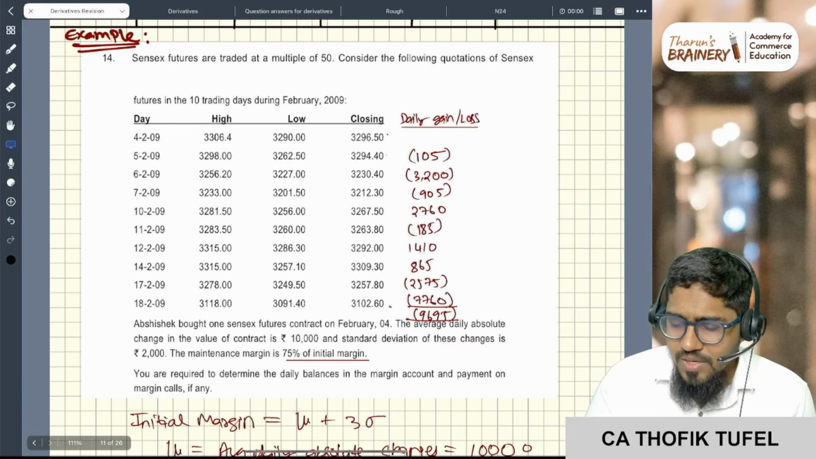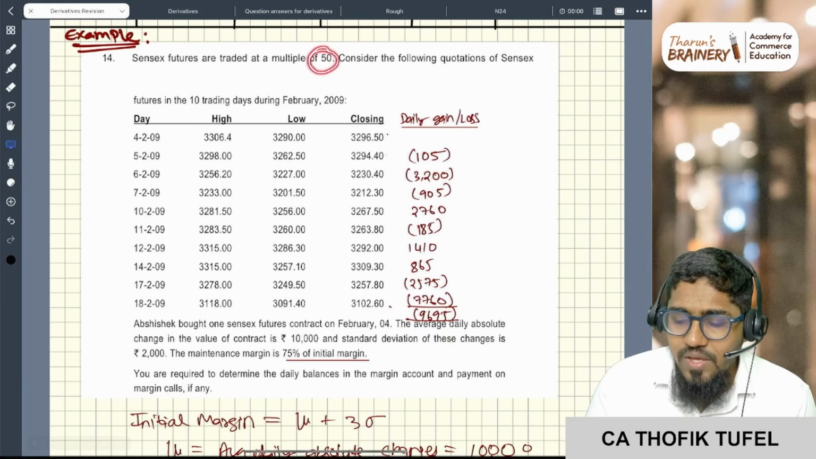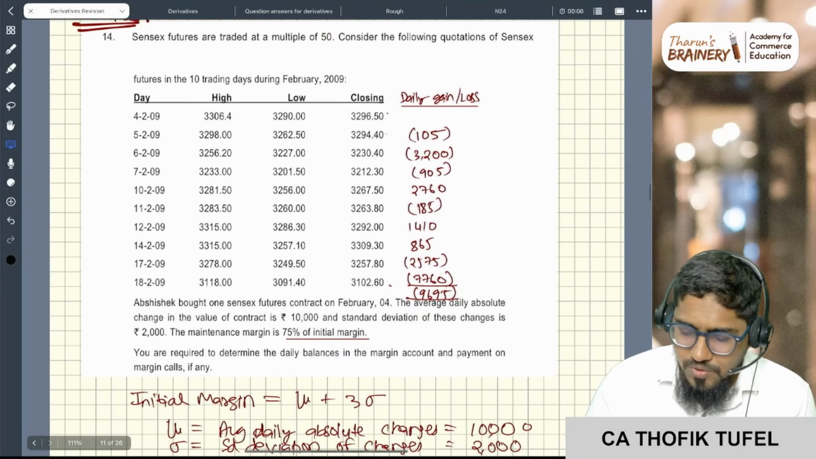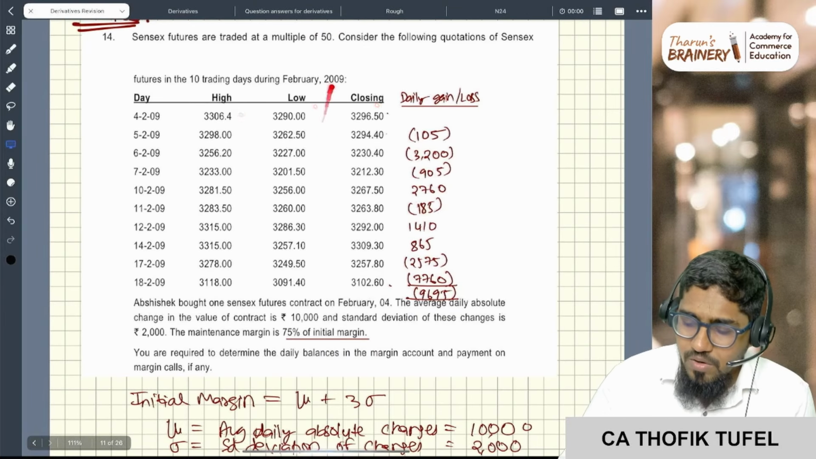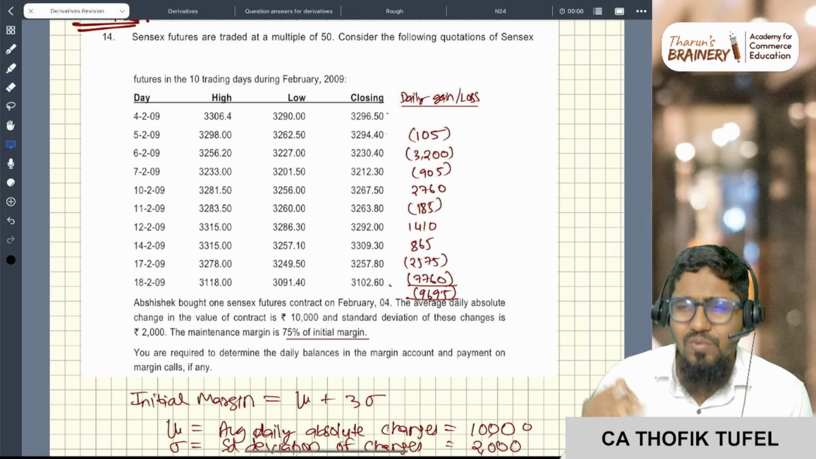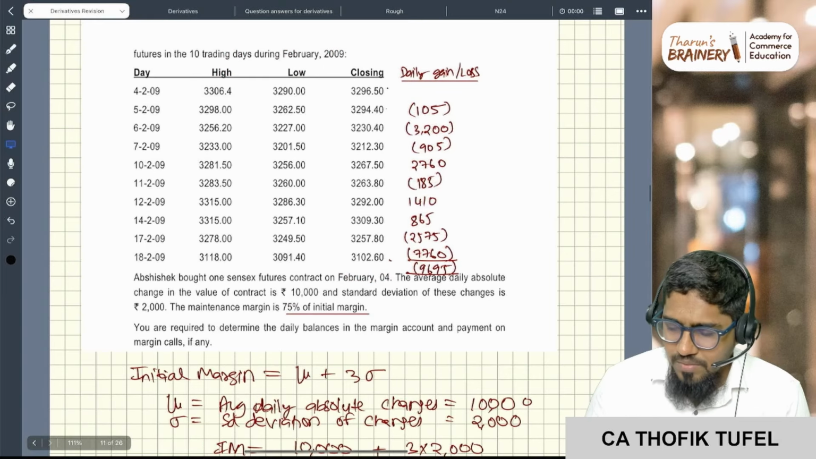Now see this question. Sensex futures are traded at multiples of 50. So your lot size is 50. Consider the following quotations. Daily high, low and closing are given. For us, always closing is relevant. High and low are not relevant. Trade happens at closing, like closing settlement. Simple.